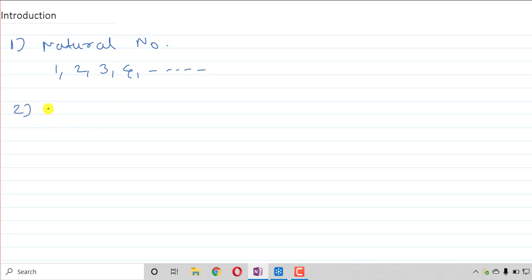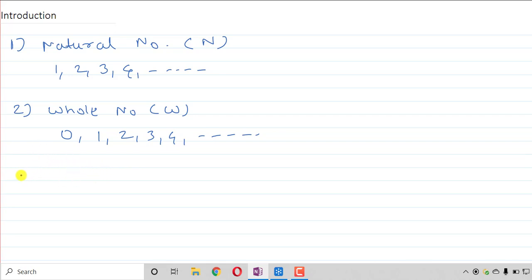Second one is whole number, denoted by capital W. Natural number will be denoted by capital N. So whole numbers will be 0 plus all the natural numbers. First write the 0 and then write all the natural numbers. So the whole numbers are 0, 1, 2, 3, 4 and so on.